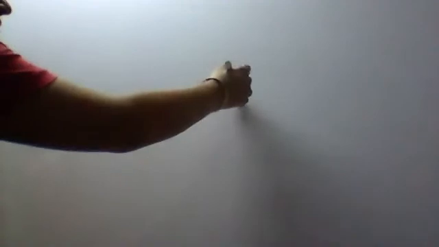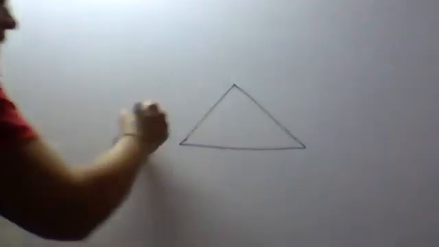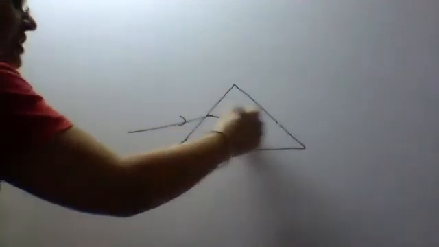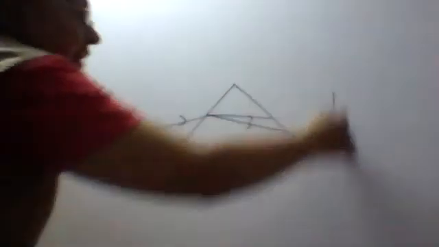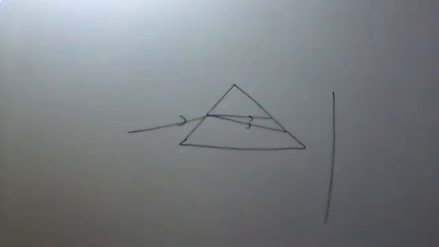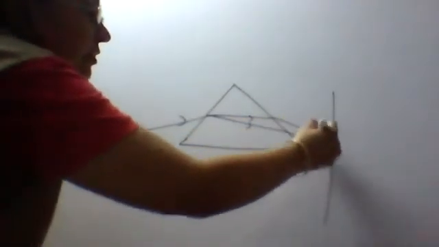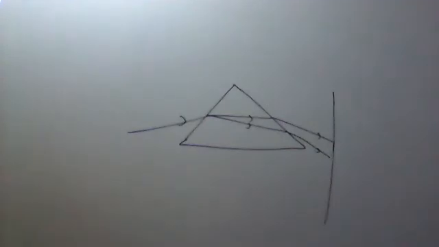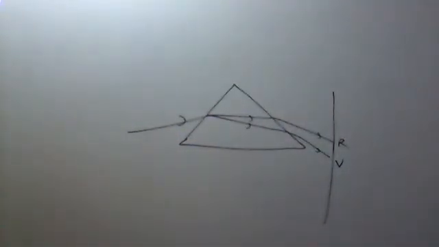Yesterday we have seen that white light passing through a glass prism splits up into 7 constituent colors. The emerging light will also be of 7 constituent colors, and when you place a white screen over here, you see a band of 7 colors. The lowermost is the violet one and the uppermost is the red one.